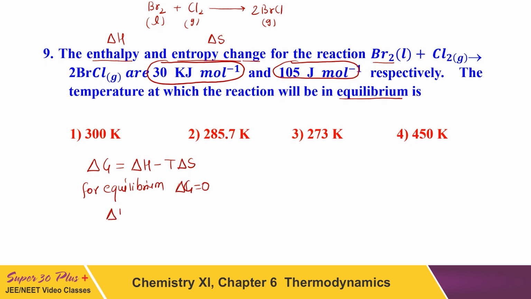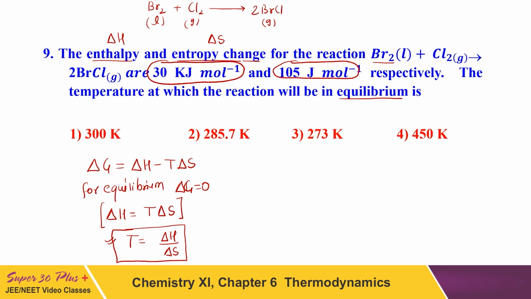So here we will say delta H is equal to T delta S, and by using this equation T will be delta H upon delta S.